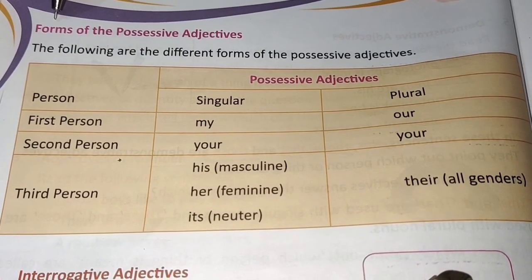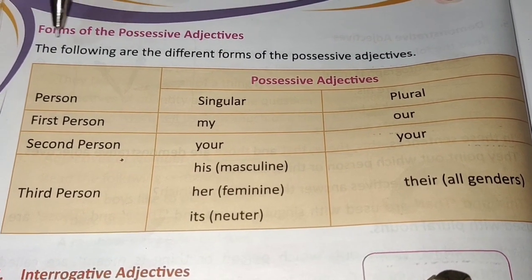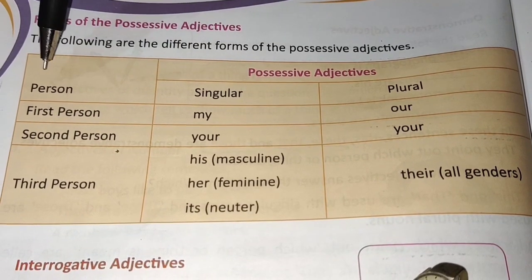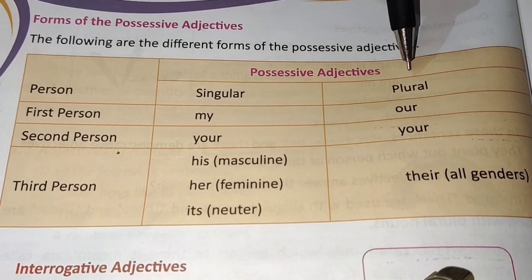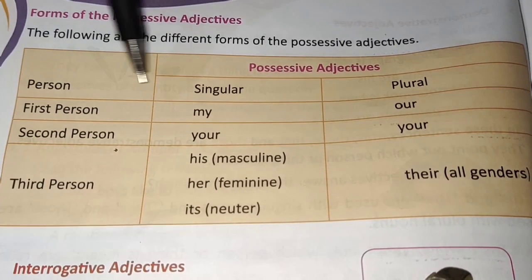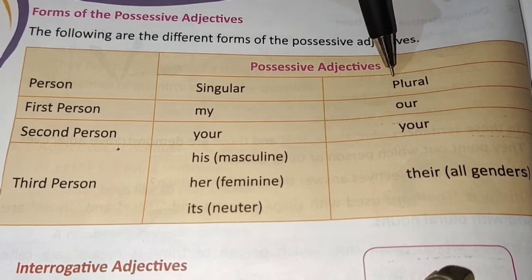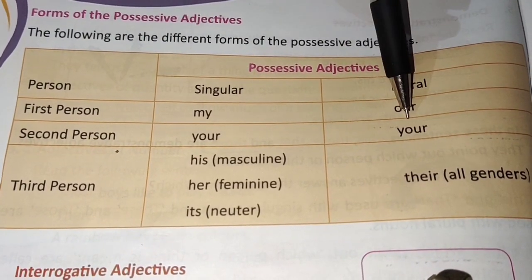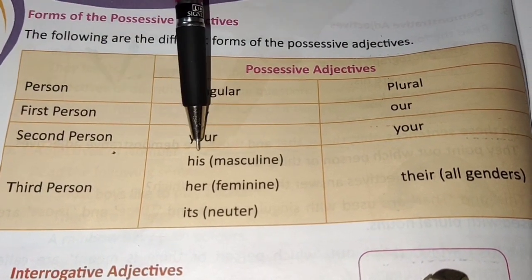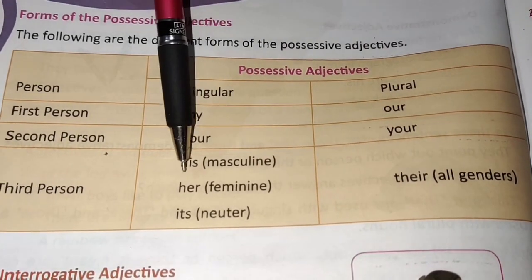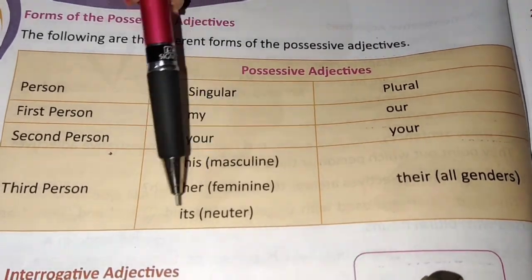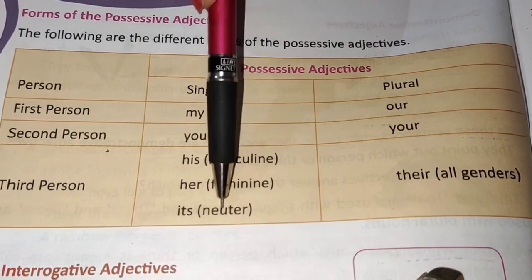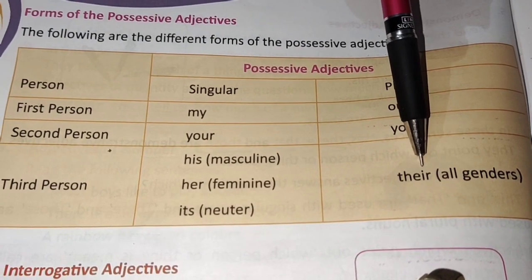Now we will study, children, the forms of the possessive adjectives. The following are the different forms of the possessive adjectives. Try to understand. Person, singular or plural. First person: my, singular, and our, plural. Second person: your. Third person: his, masculine; her, feminine; its, neuter gender. And the plural form is their. For all the genders, the plural form is their.